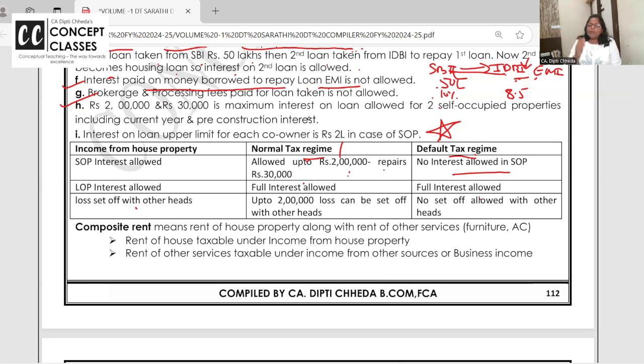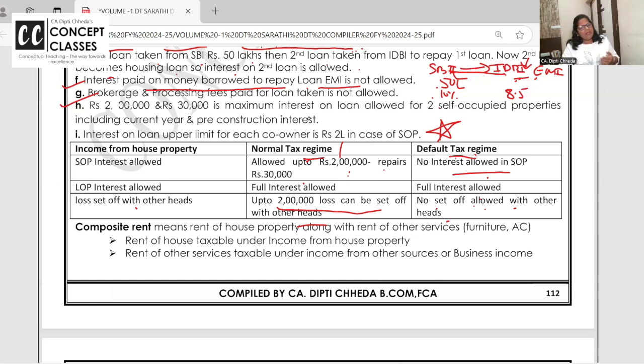One more point we should remember, not for house property, but for solving set off and all questions. In default tax regime, no set off is allowed with other heads. House property loss cannot be set off with other heads. In normal tax regime, house property loss can be set off up to 2 lakh with other heads like salary, business head.